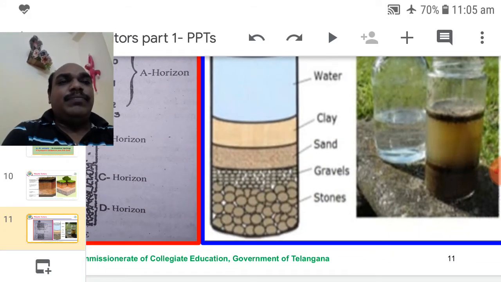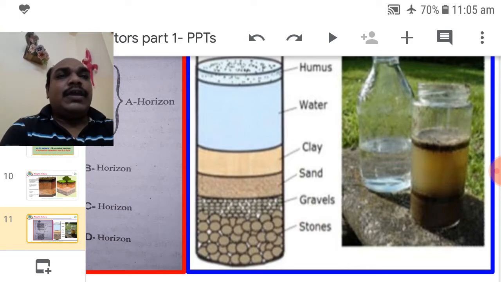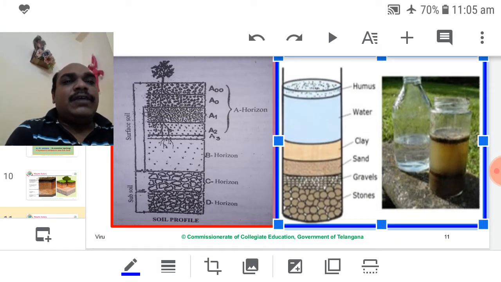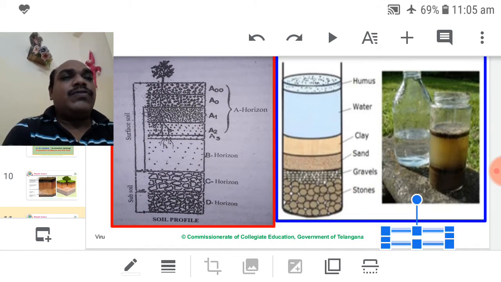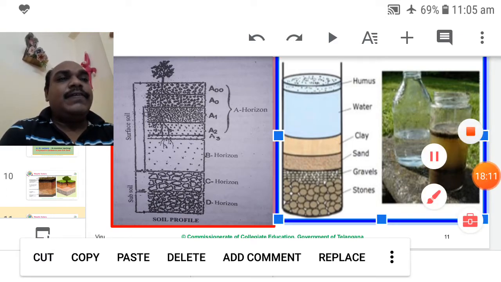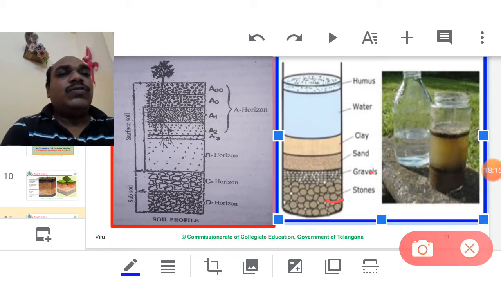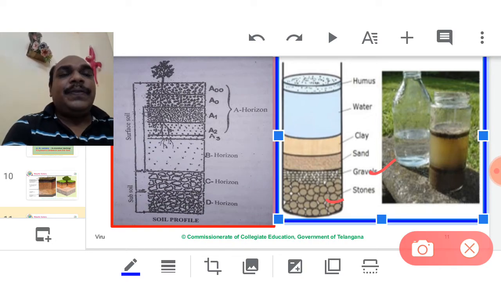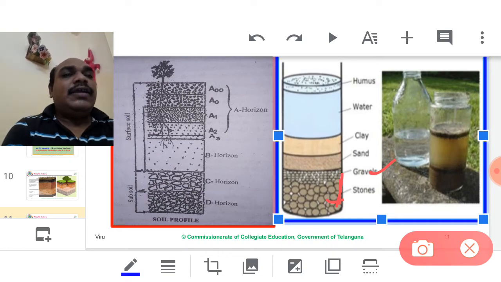Now take some soil from the garden, pour some water, and shake well several times. Keep it aside for several hours. After that, the glass shows big size stones at the bottom, stratified in some layers. The bottom stones are big in size. Over the stones, some small size gravels are stratified. These two layers are considered as sand and gravel.